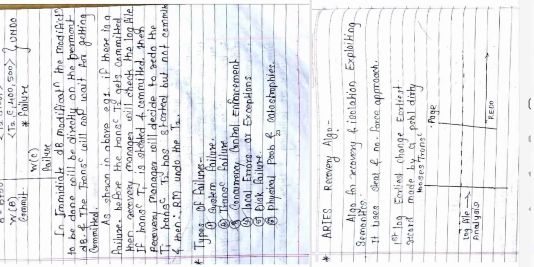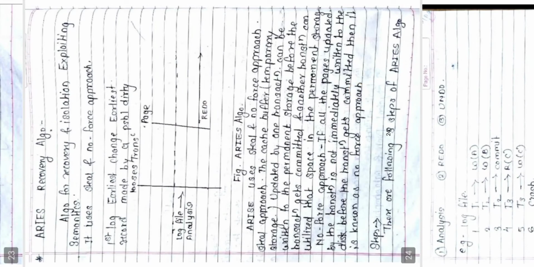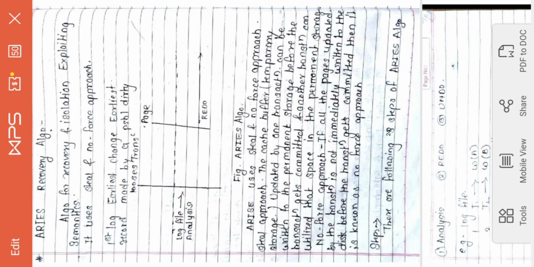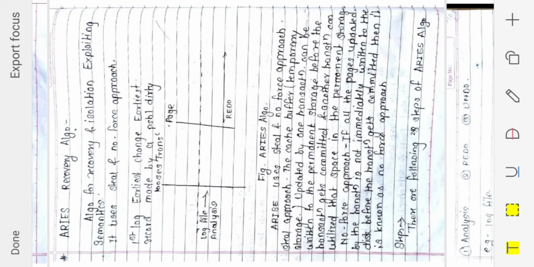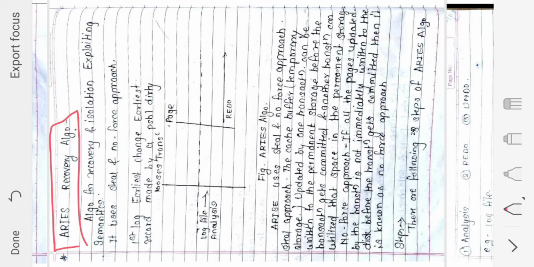So this is all we have seen in the previous lectures when we started with this particular module. Now we will start with this topic, the Aries algorithm. Every time you see the question paper of ADMT, this question will be there for 10 marks, either as question number 6 or question number 1.